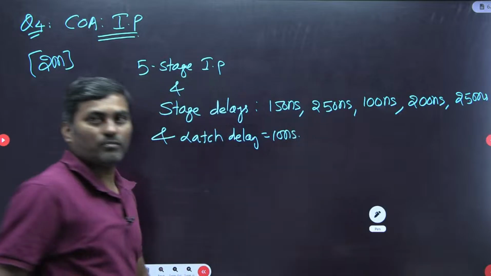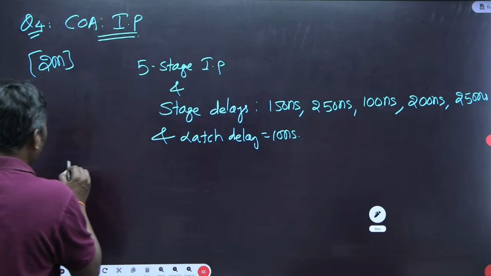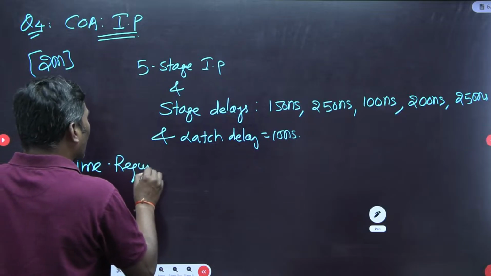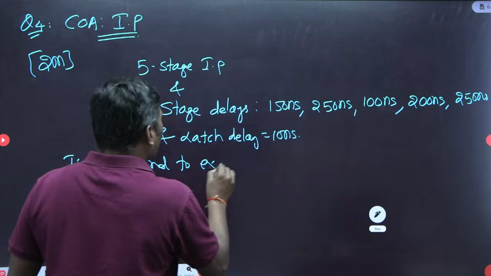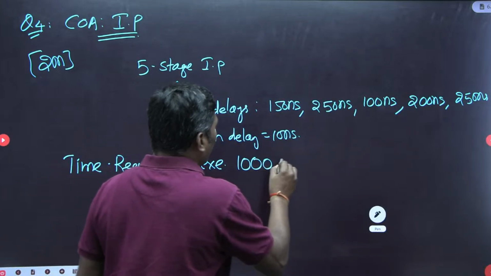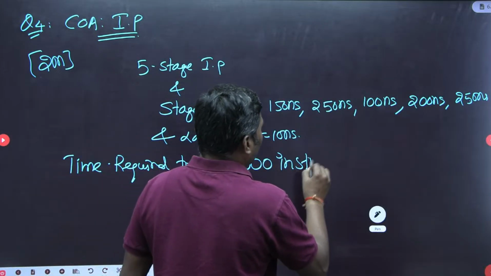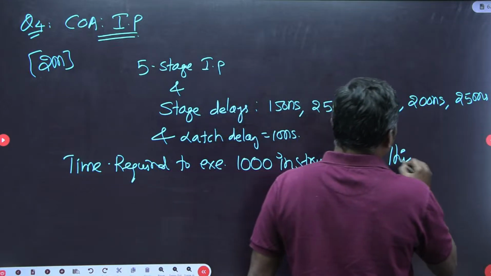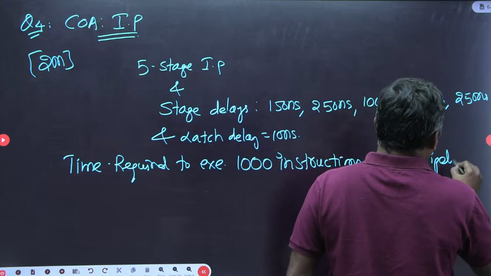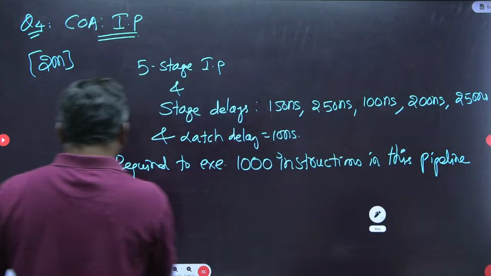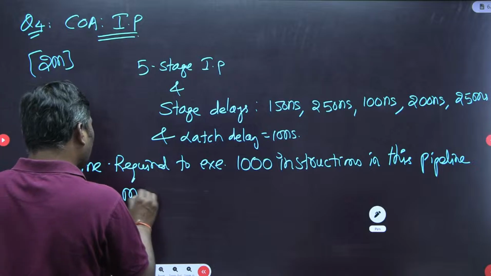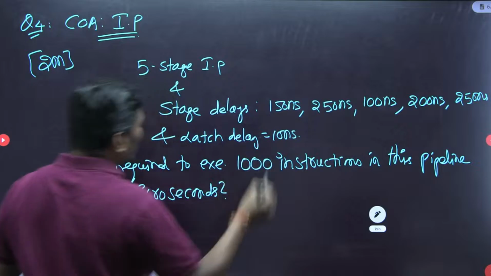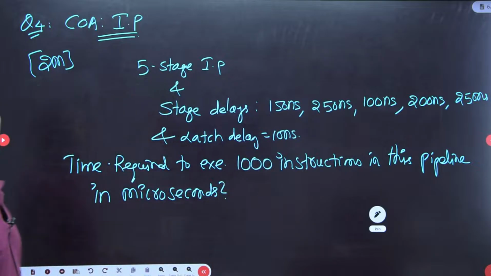Now the question was the time required to execute 1000 instructions in this pipeline, in microseconds.